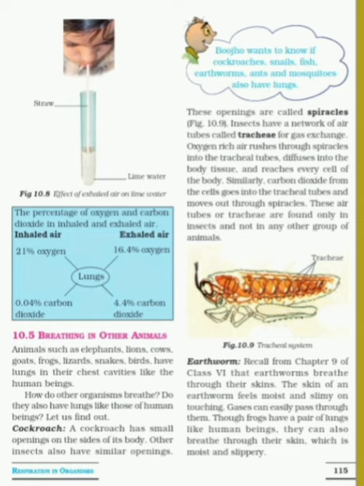breathing in other animals. Till now we have studied the breathing process of human beings, and I think you have got the idea of how the breathing process happens in human beings. But it is not the same for all living organisms, such as other animals and plants. In every organism, the breathing process is different. Here we will see breathing in other animals. Now page number 115. This is our last topic of this chapter, breathing in other animals.